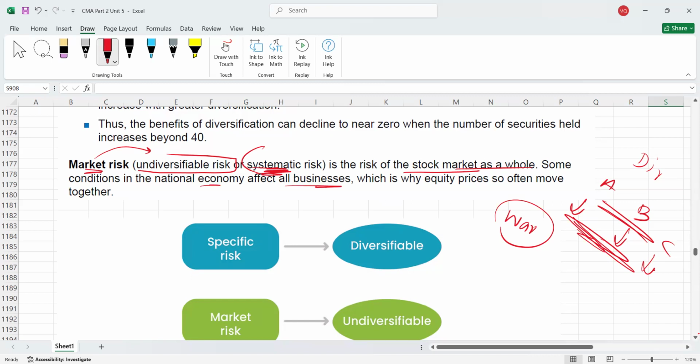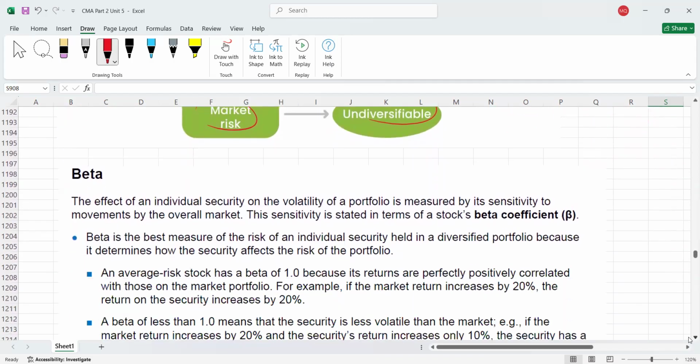As I gave you the example, war will affect all businesses, which is why equity prices so often move together, like all may go down, for example due to war or economic recession. So diversifiable risk is called specific risk or unsystematic risk. Undiversifiable risk is called market risk, or systematic risk. Understood?